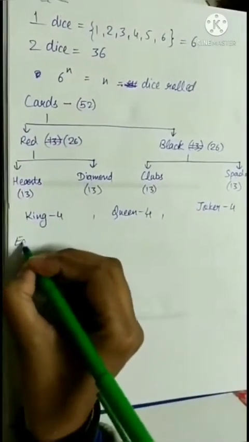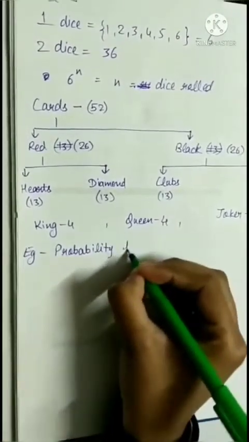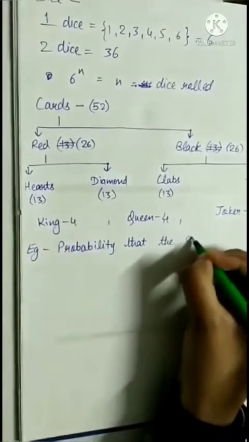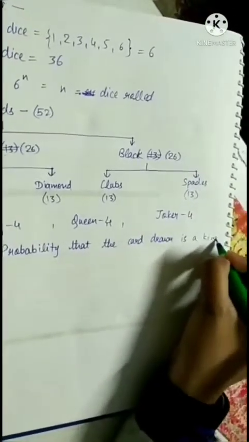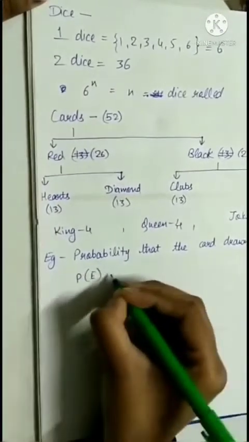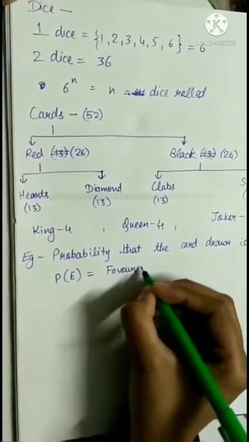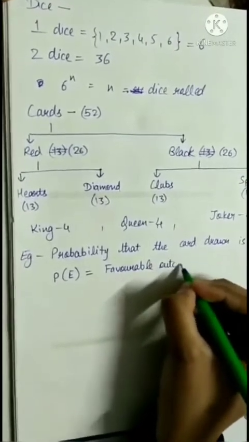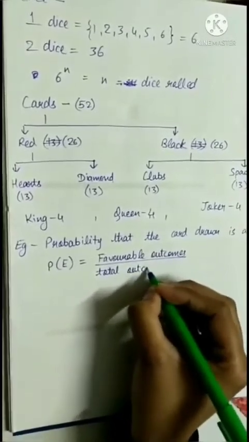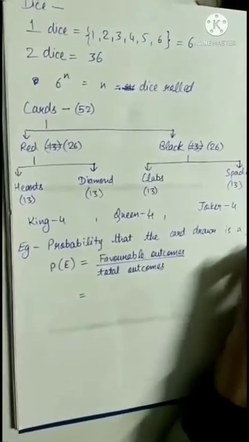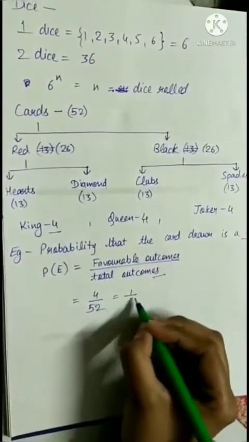Now let's have an example. Let's find out the probability that the card drawn is a king. So according to the formula, the probability of an event occurring is equal to the number of favorable outcomes upon total number of outcomes. So the favorable cards are 4 upon total cards 52, which is equal to 1 upon 13.